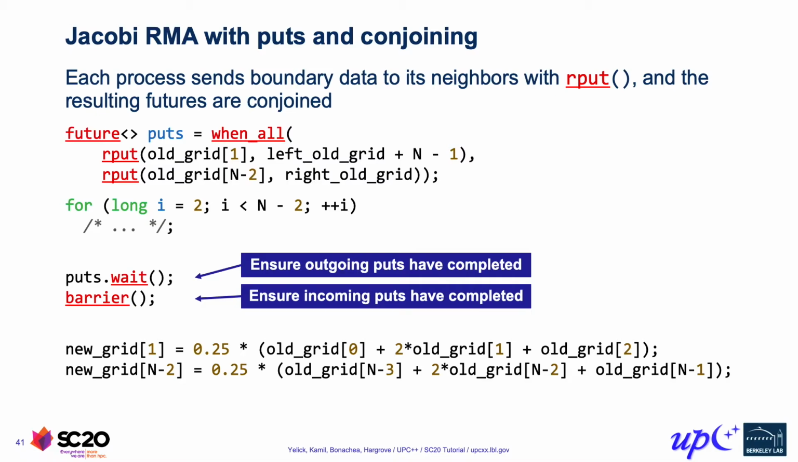Now before we proceed to do our edge computation, we have our neighbors sending puts at us, and we need to make sure that they have completed. And so they do so by doing a wait. And then if we do a barrier afterwards, then we know that everyone has proceeded past the wait, and so all the puts have completed, and we can go ahead and do our edge computation.